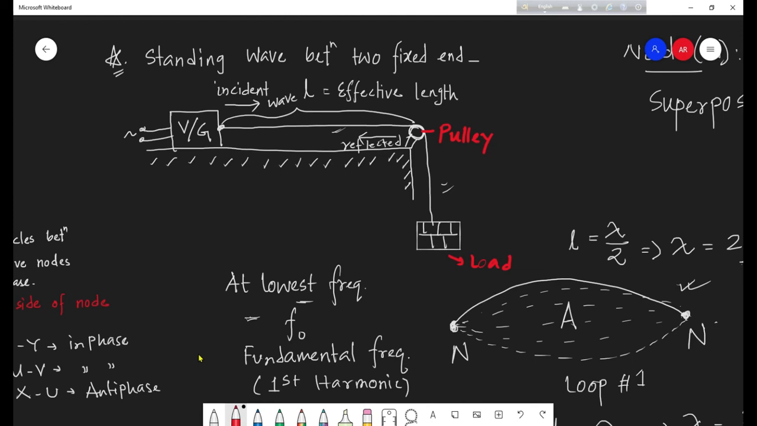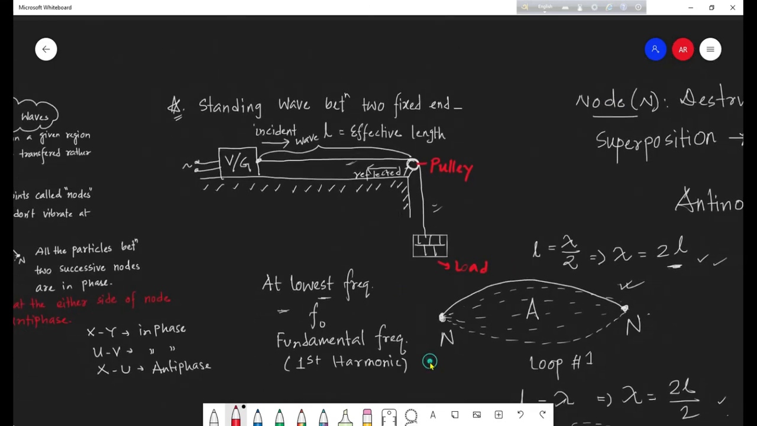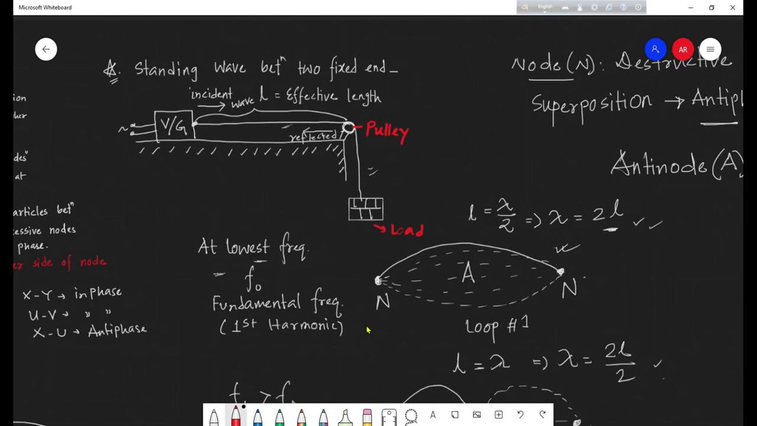So at the lowest frequency, when we made the string vibrate, we see the loop observed like this. This is the loop we observe at the lowest frequency, what we call the fundamental frequency. Fundamental frequency is the lowest frequency at which we see the pattern of the string to be like this. And the fundamental frequency is also known as the first harmonic.